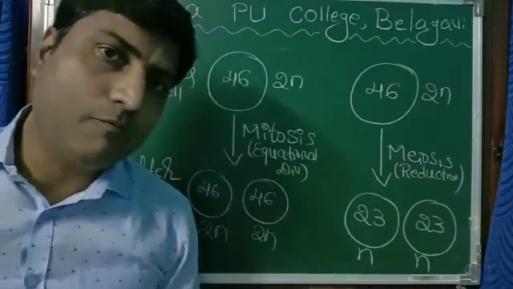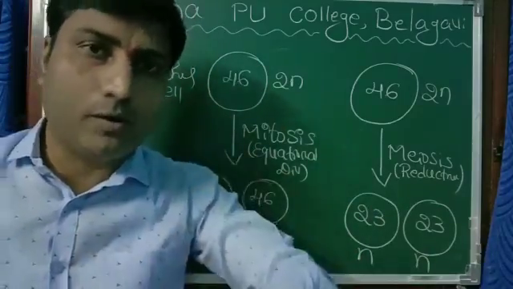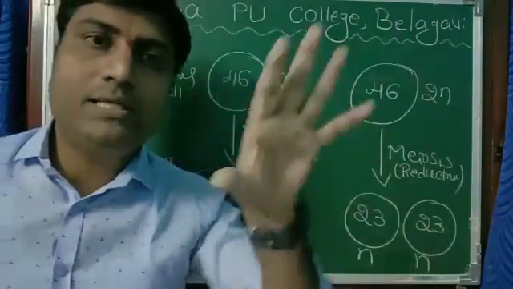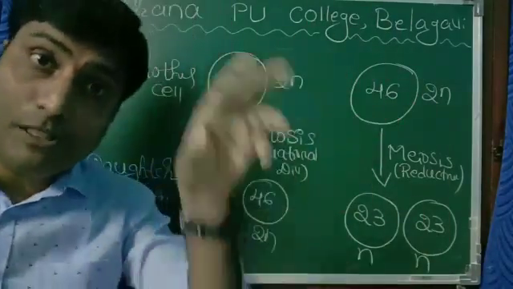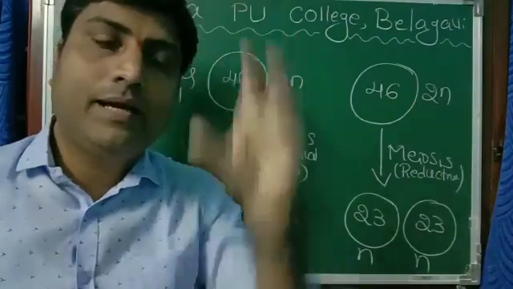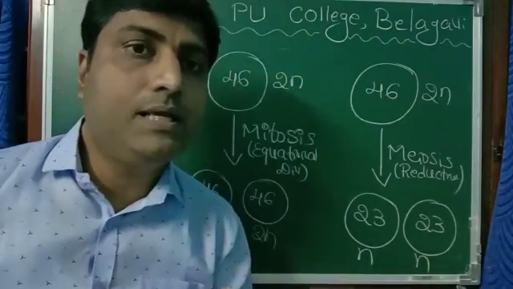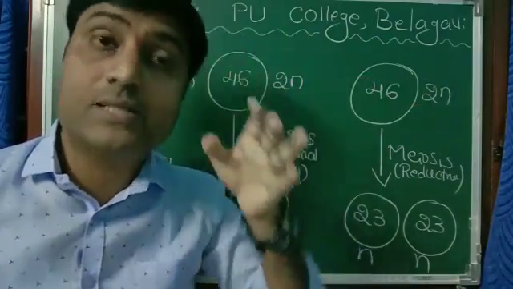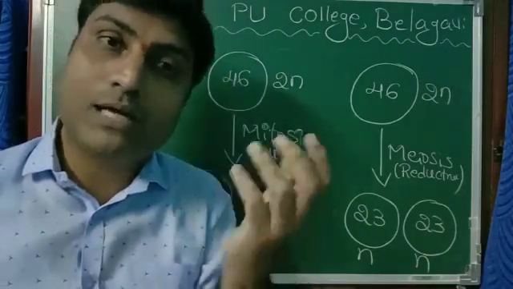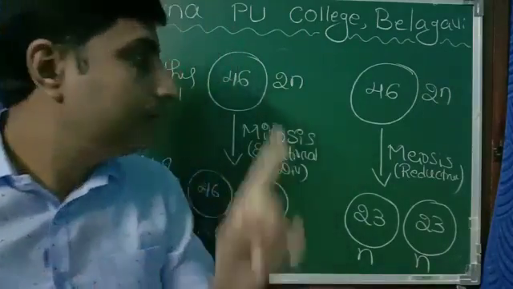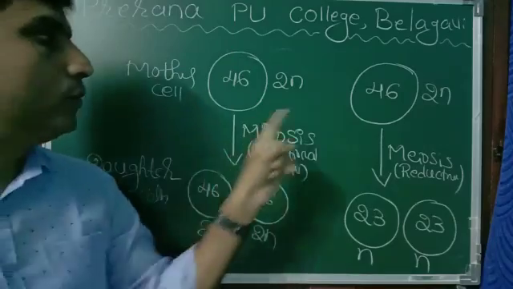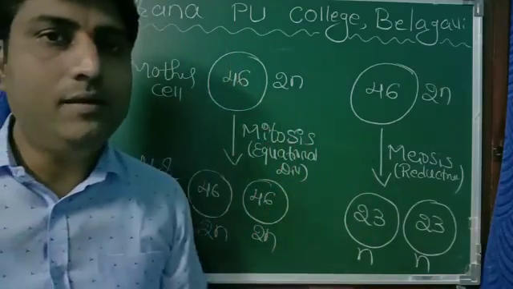It reduces to half. Not only in human beings, also in a dog. In case of dog, the body cells have 78. During the formation of gametes, meiosis takes place and half of 78, that is 39 chromosomes, are found in their gametes. Okay, so this is very important. There are 2 types of cell division, mitosis and meiosis.